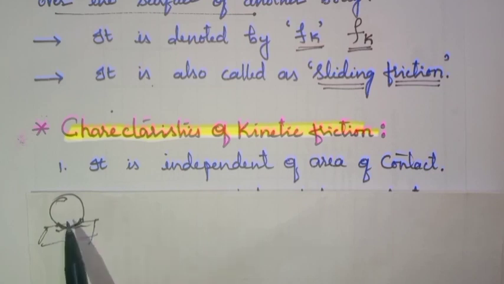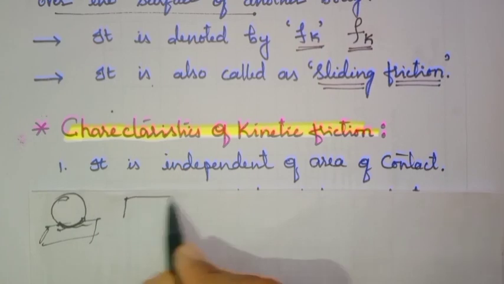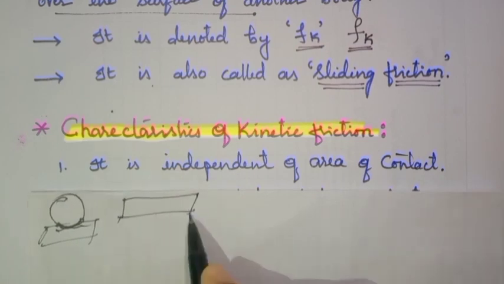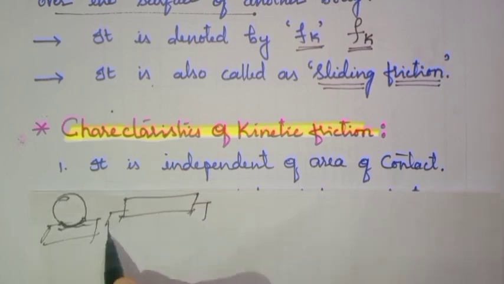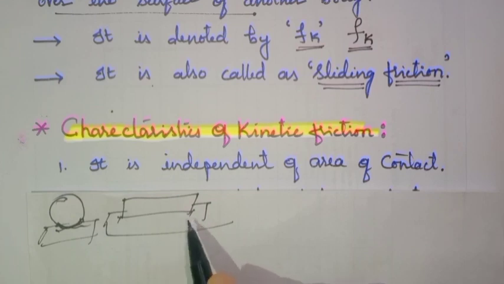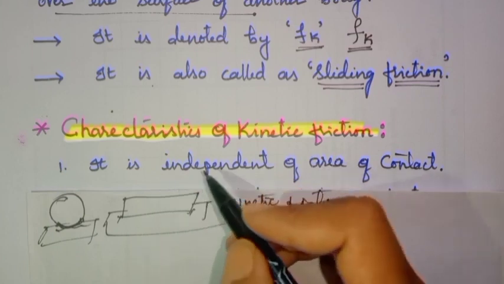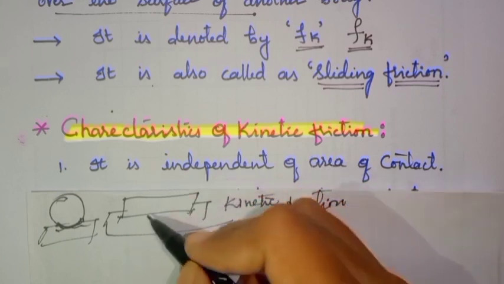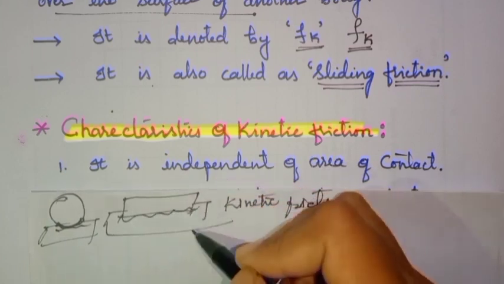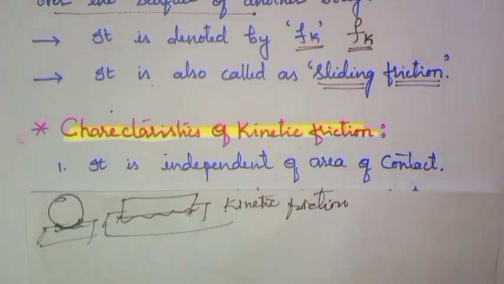Whatever the area of contact, the kinetic friction will be present. If you consider this large surface, a large area in contact with the table, it also gets the same kinetic friction. So kinetic friction is independent of area of contact. Is it clear?